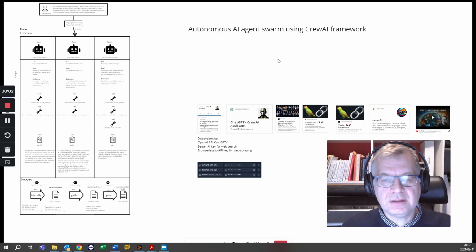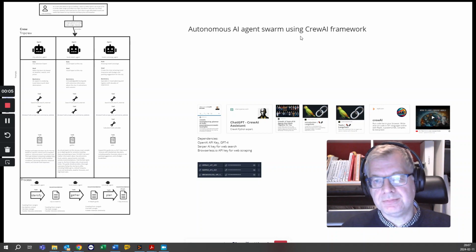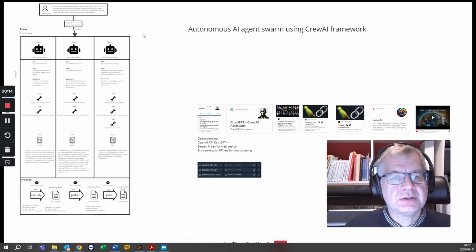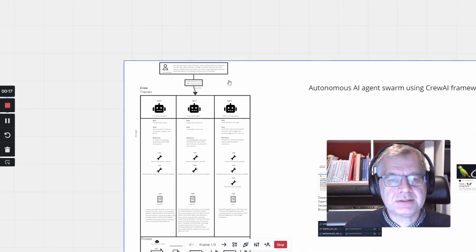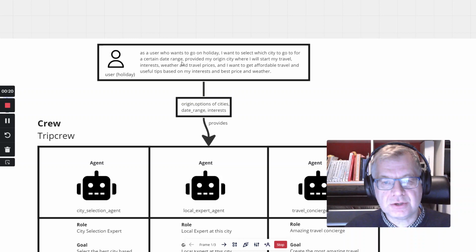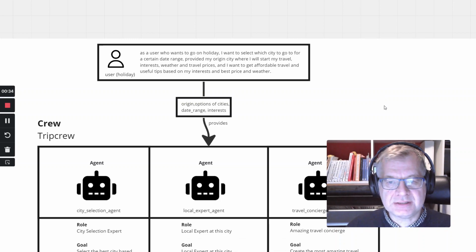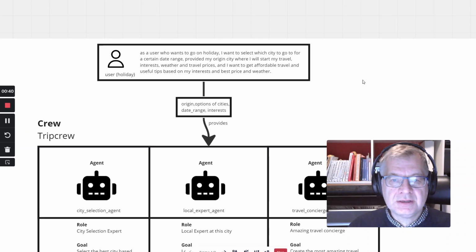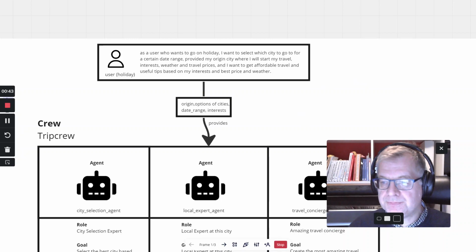Okay, so I made a little experiment today with a framework called crewAI, which is for orchestrating autonomous AI agents. So the use case here is that a user wants to go on a holiday and wants to select which city to go to for a certain date range, provided the origin city where the travel will start, and then the interests and the weather and the travel prices, and then to get a recommendation which city to travel to and some useful tips based on the interests and the best price and weather.